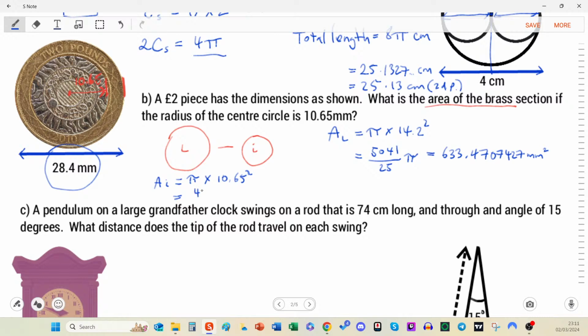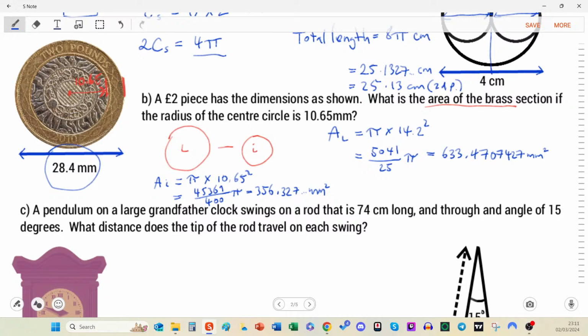Eek. Okay, 45369 over 400 pi. For the decimal fans in the world, it's about 356.327 and so on millimeters squared. Okay, so we can see one is obviously bigger than the other. That makes sense, and the difference between them is going to give us our answer.